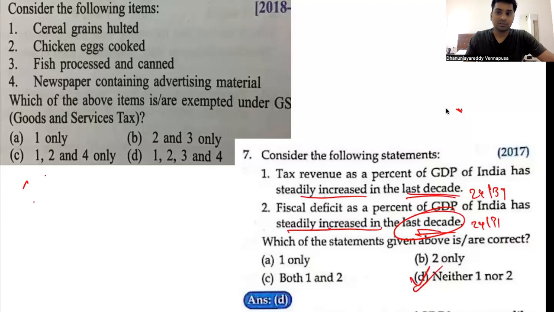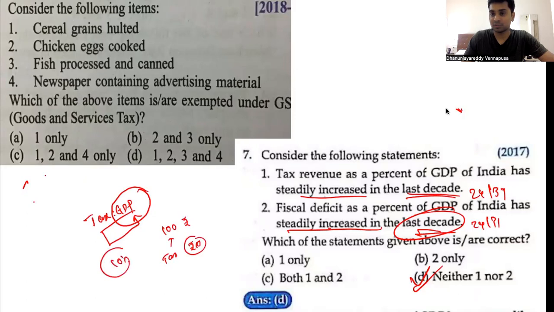But have a look at it. What is the subject that you have to learn? Tax revenue as a percentage of GDP. Now tax to GDP. Again, this question was discussed. What do I mean by tax to GDP? Tax revenue as a part of GDP means in the GDP, how much money is contributed by taxes. Say for example, my GDP is 100 rupees. If tax revenue is rupees 10, then tax to GDP is 10%. We have discussed a question: what does tax to GDP indicate? A similar type of question we have seen. Please look at my previous videos. You will understand that. This is one question that you have to know.